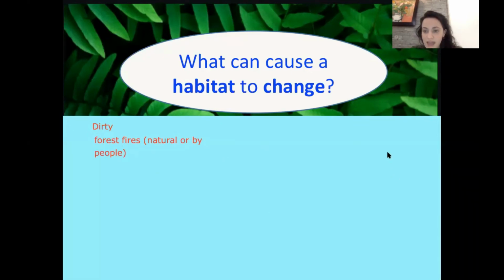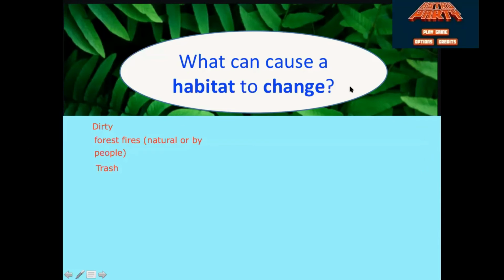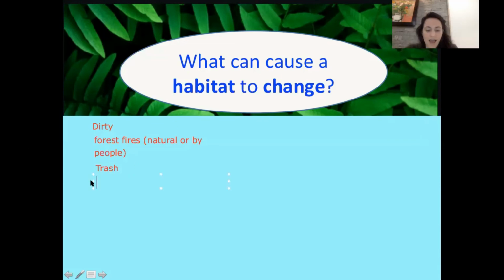Minha's joined us today. Minha, what do you think can cause the habitat to change? Trash. Excellent job, Minha. We throw trash everywhere. Zalin, you can answer in the chat. Hacker, what else causes a habitat to change? Don't spill wastewater. All right, exactly.